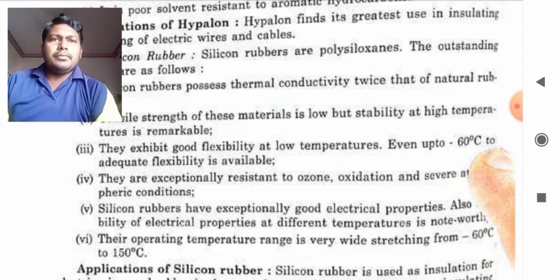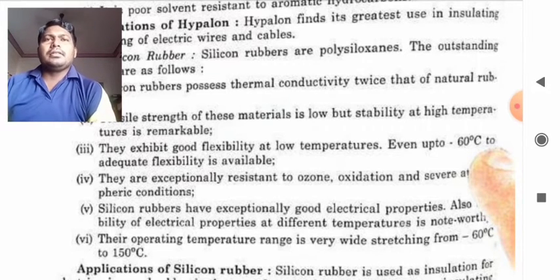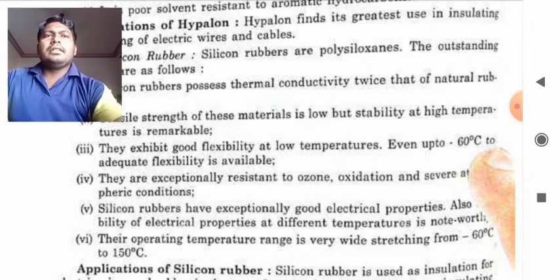Their operating temperature range is very wide, stretching from minus 60 degrees to 150 degrees centigrade. So the operating temperature lies from minus 60 to 150 degrees centigrade, which makes it usable in a wide range of applications. So now we'll read about its applications.